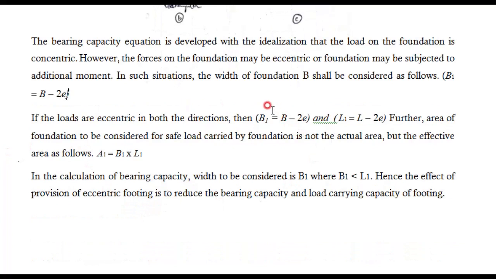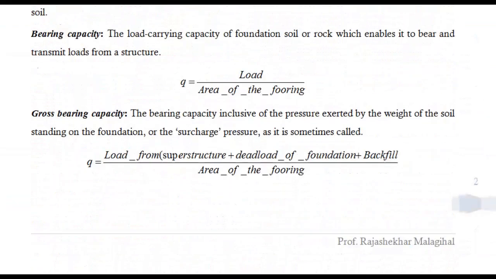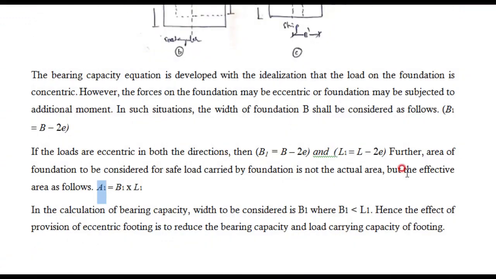And if you have two-way eccentricity, that is B dash equal to B minus 2E, L dash equal to L minus 2E. Then this is your B dash and L dash, you got different dimensions of foundation. By using these different dimensions, you need to calculate the area, and this area you need to substitute into your equation. Where is that equation? Here, area of the footing, there you need to substitute those B dash and L dash. Okay, that is your correction for eccentricity.